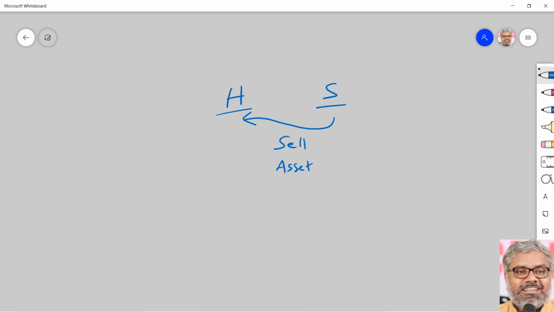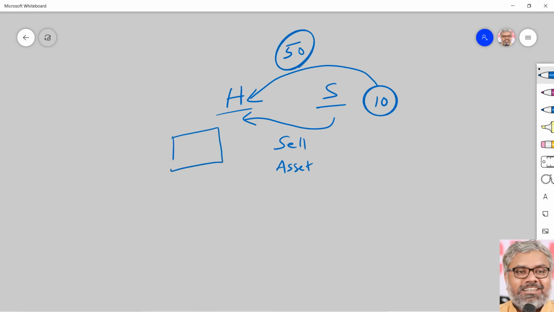Normally speaking, let us say that the written down value of the asset in the books of the subsidiary company is only 10 crore rupees. And the subsidiary company will sell the asset to the holding company, let us say at 50 crore rupees. So simply what happened? The holding company acquired this asset, and the cost of acquisition according to them will be 50 crores, and it will provide depreciation on 50 crores. Whereas it was supposed to provide depreciation only on 10 crores, the real value of the asset according to the books of the subsidiary company.